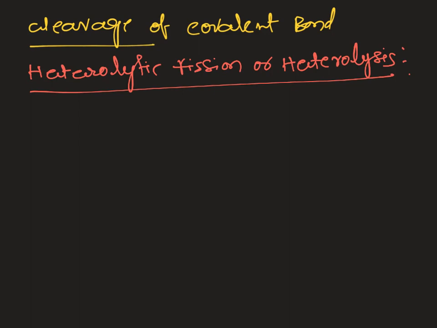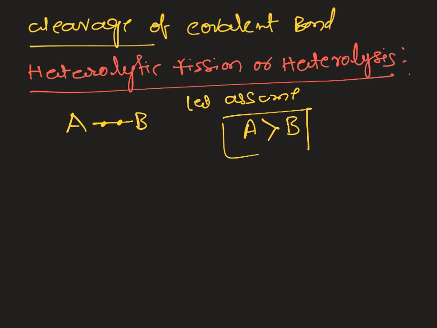Let us assume I am taking a molecule AB, which is formed by mutual sharing of electrons. Let us assume A has higher electronegativity than B. Due to this electronegativity, A can drag its bonded pair of electrons towards the A atom.